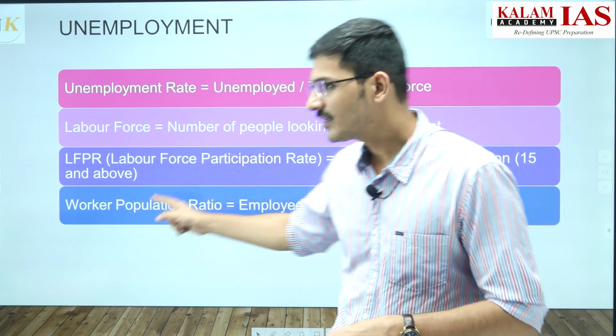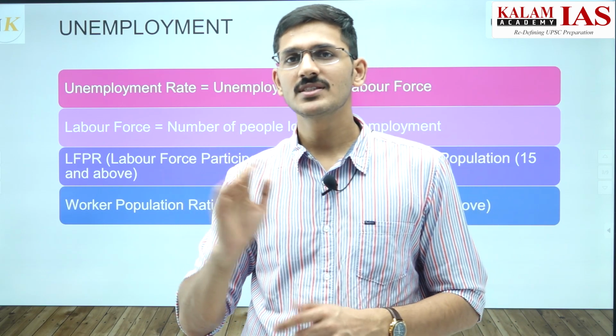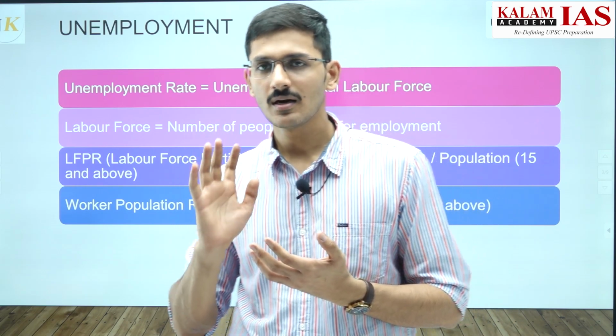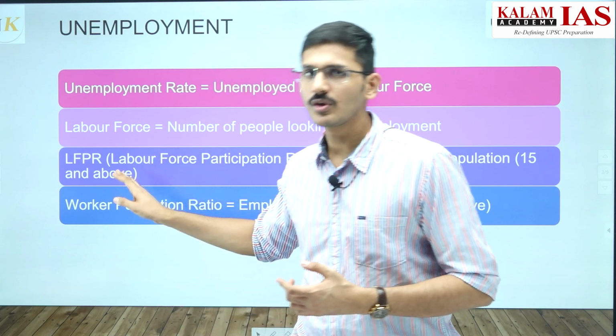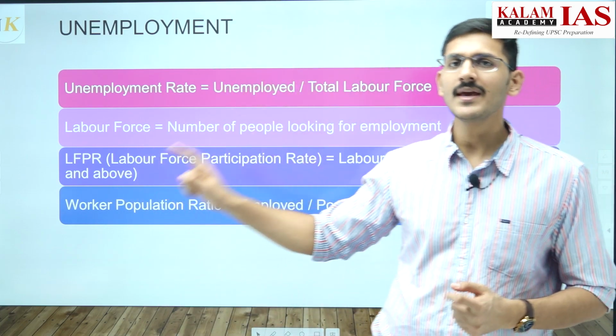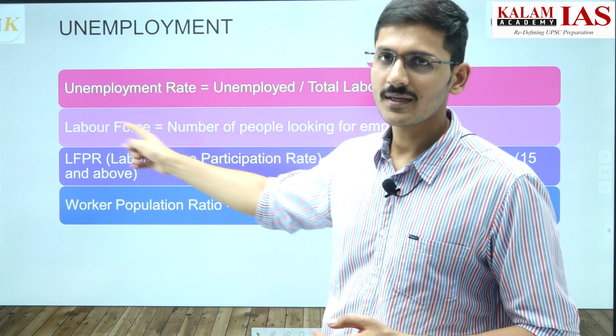Then we get the worker population ratio, the people who are employed out of the population aged 15 and above. And among the people who are looking for work, that is the labor force, how many are actually not getting employment? Then we get the unemployment ratio.